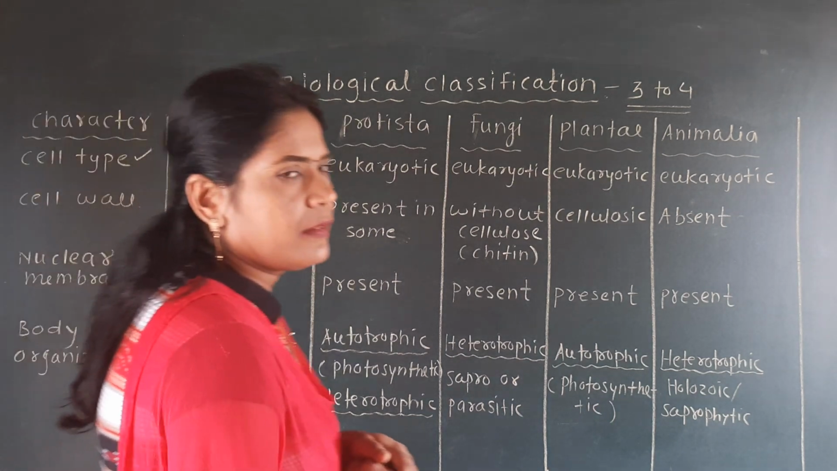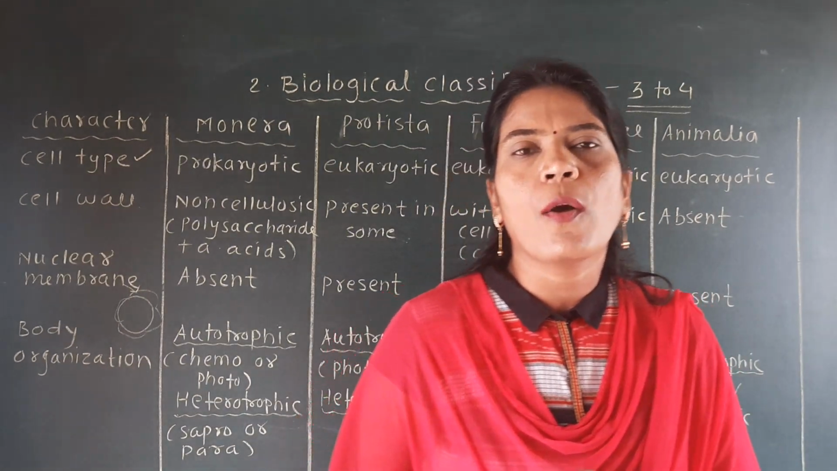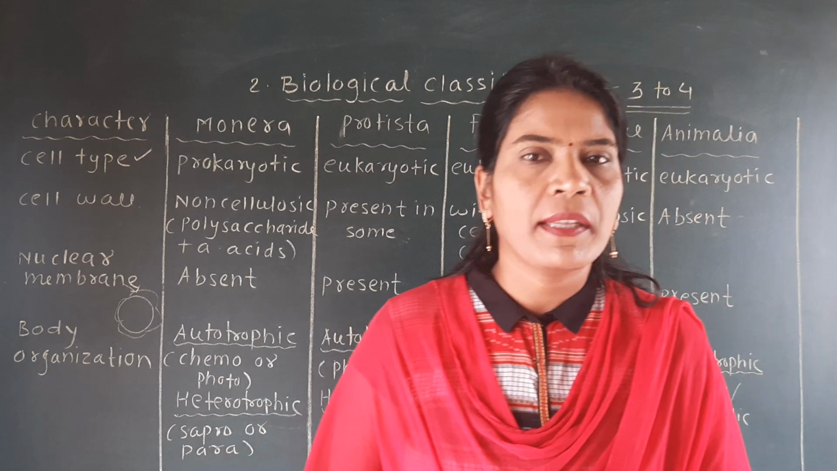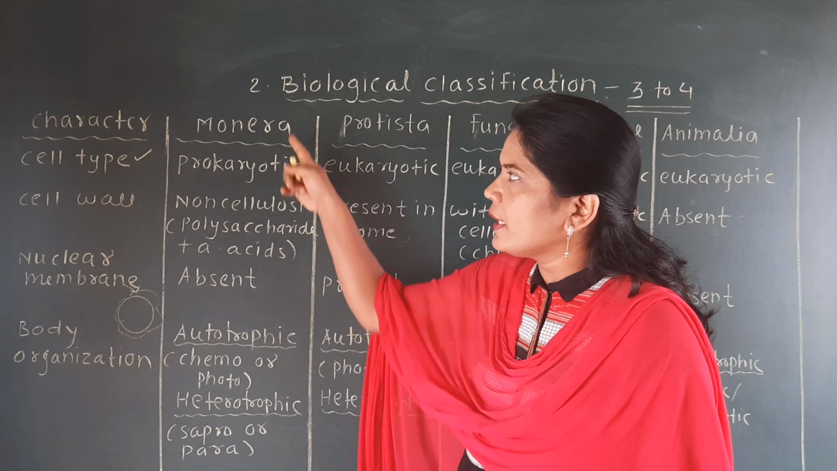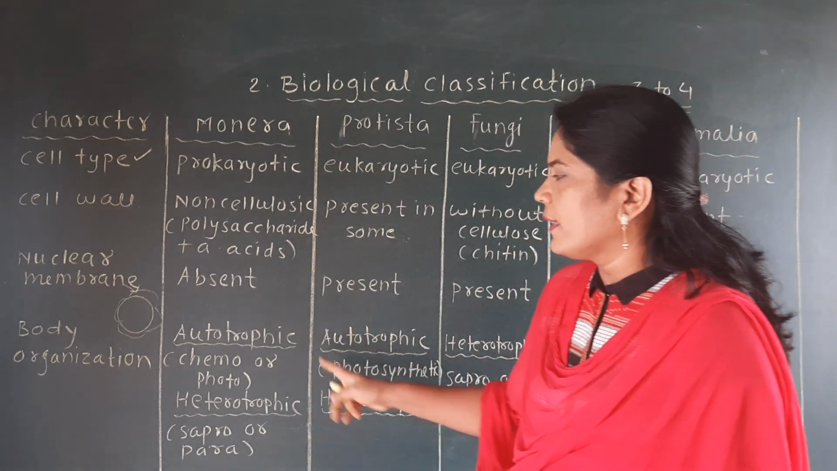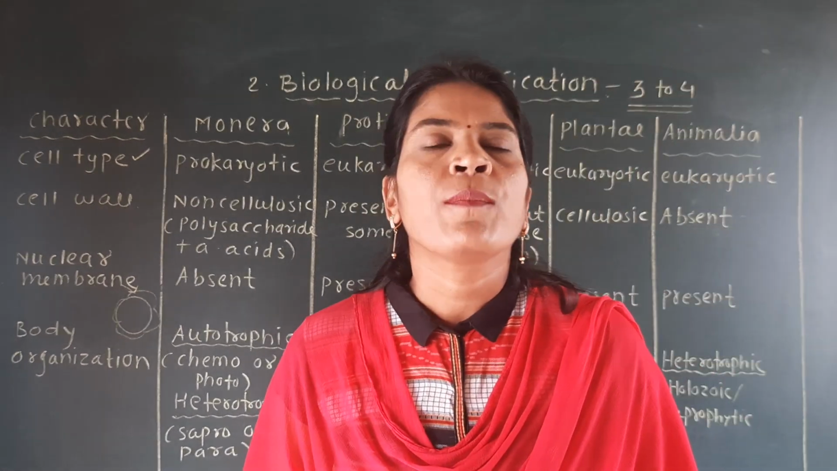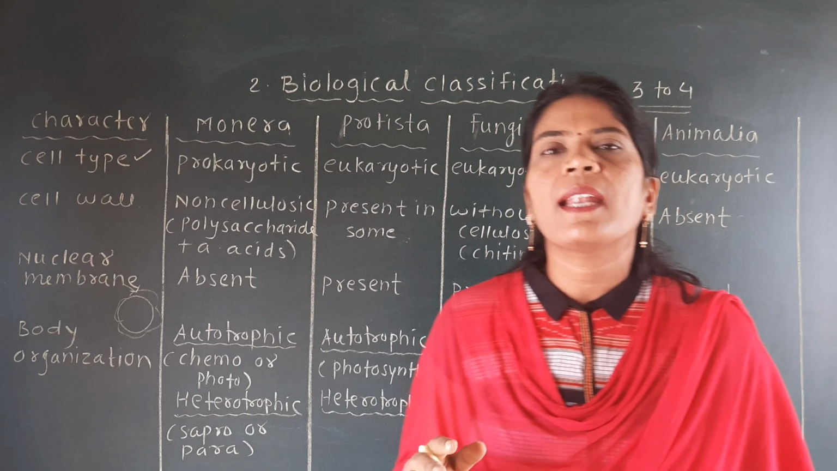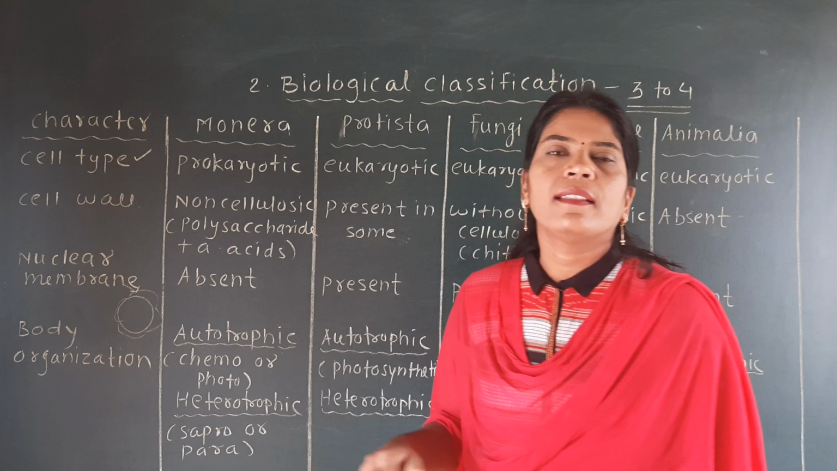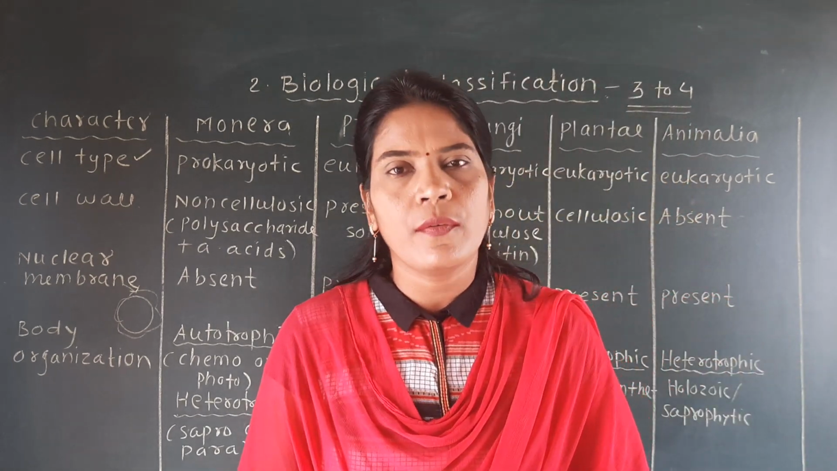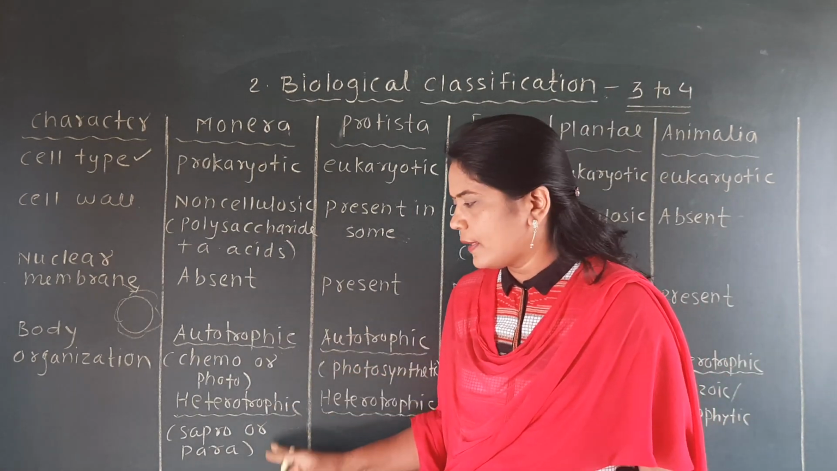The last part is the body organization, that means how they obtain their food by different methods. Okay, that is the mode of nutrition. See here, what is there? If we see the kingdom Monera, then you will find that they are autotrophic as well as heterotrophic. What is meant by autotrophic? As we know, auto means self. They can prepare their own food. That's why we call it autotrophic. And the organisms which cannot prepare their food, we call heterotrophic. So these are the autotrophic and these are the heterotrophic.